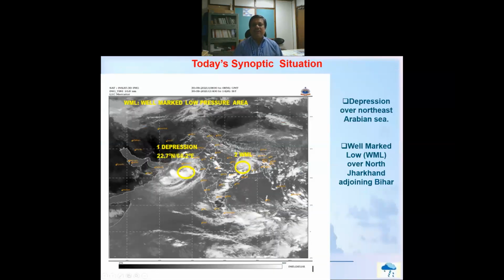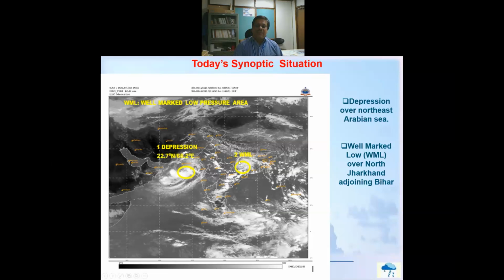And today, what is the synoptic situation, due to which the weather is happening? That is two systems, as I already described. One is the remnant of that system, which intensified into a depression over Northeast Arabian Sea, and another one is a well-marked low over North Jharkhand and adjoining Bihar.